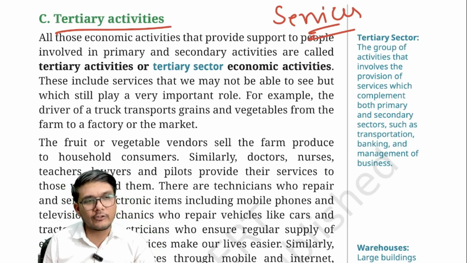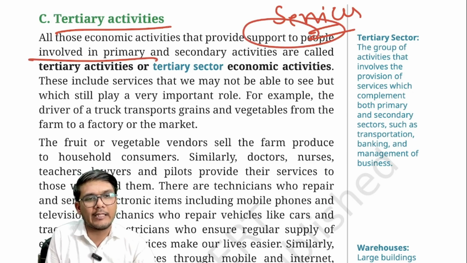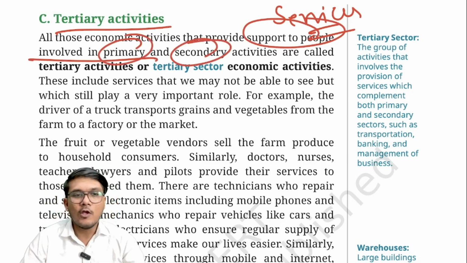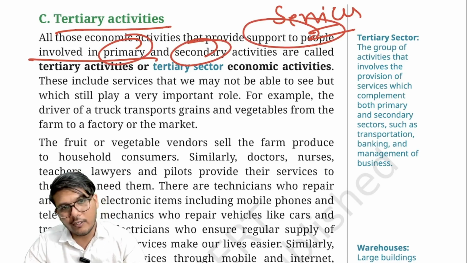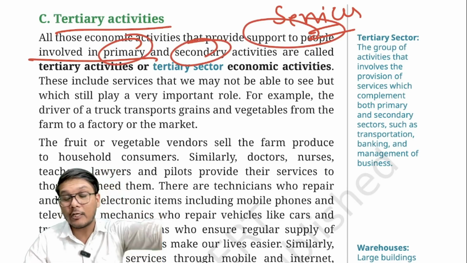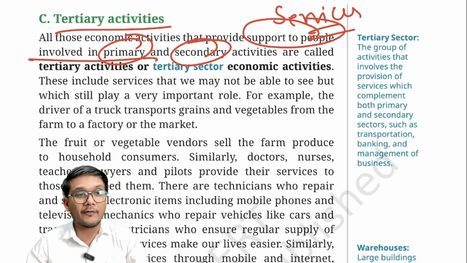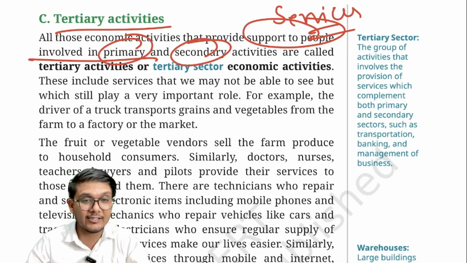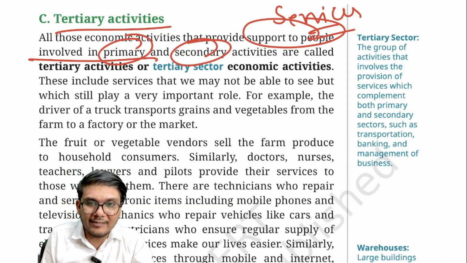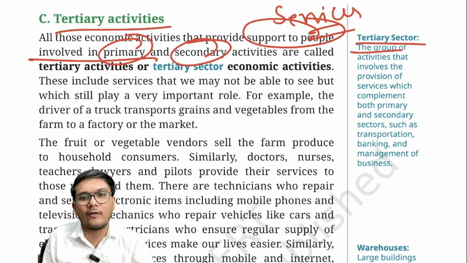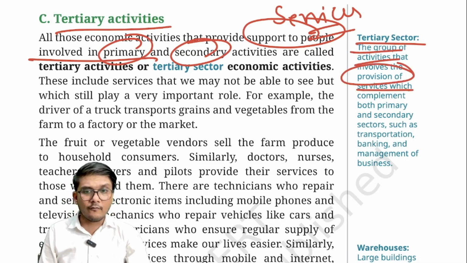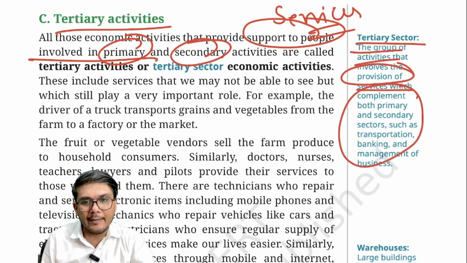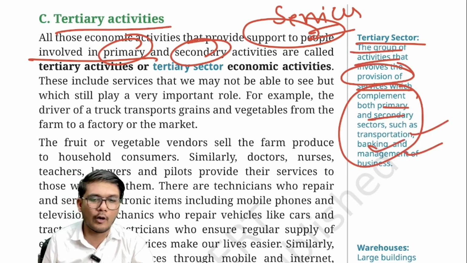Now, tertiary sector or tertiary activities are those economic activities that provide support to people that are involved in either primary or secondary activities. So, those who are involved in primary or secondary activities can use the help or support of the activities that are involved in the tertiary sector. Such activities are known as tertiary activities and are grouped under the tertiary sector. So, what is a tertiary sector? It is the group of activities that involves provision of services, which basically complement both the primary as well as the secondary sector. For example, transportation, banking, management, and so on and so forth.